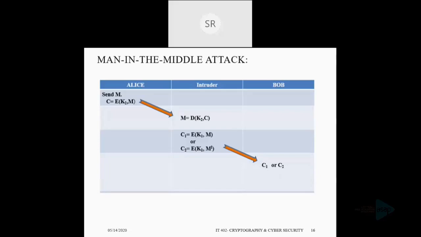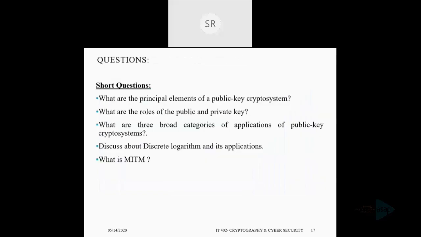So today we discussed the Diffie-Hellman key exchange protocol, that is the protocol used to exchange the key, and the security related portions we covered in the case of Diffie-Hellman key exchange, and one attack, MITM. So that is all about the Diffie-Hellman key exchange algorithm.